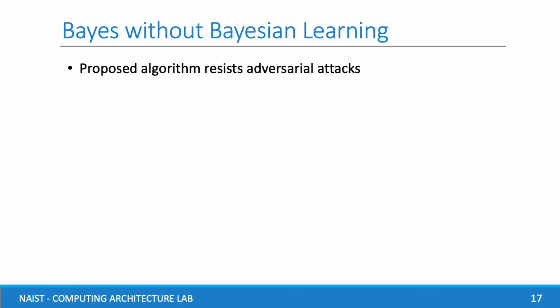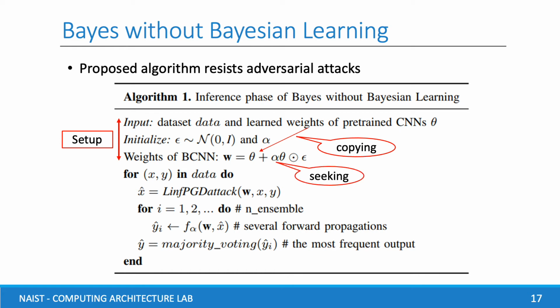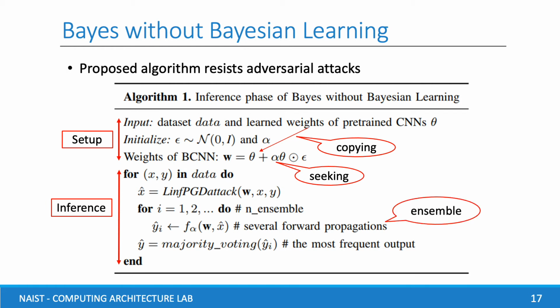Our algorithm is listed as follows. In the setup step, we copy learned weights from the CNN to the mean of weights in the BCNN. We test the model performance with different alpha and choose the alpha value for the best accuracy on each model. In the inference step, we generate adversarial examples by PGD Attack before implementing several forward propagations and ensembling output samples.